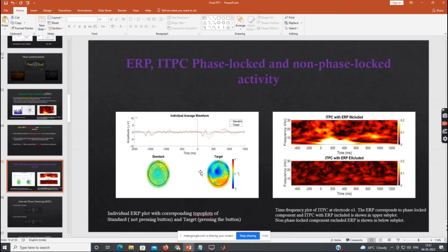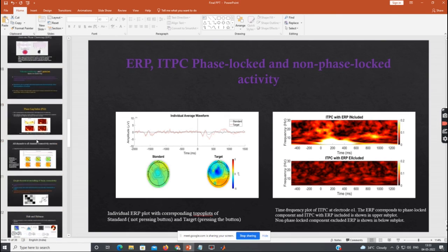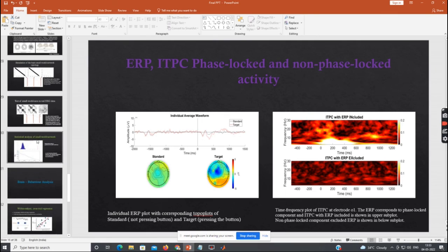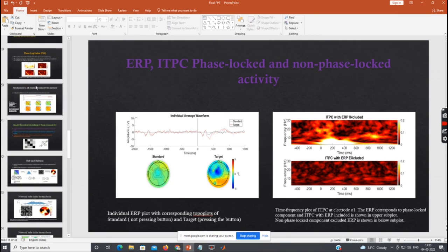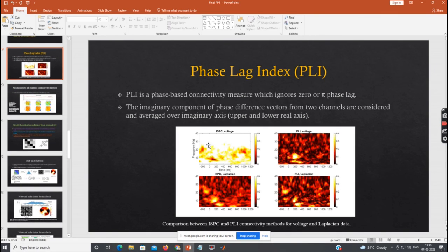Suppose, sir, if we have simultaneous fMRI data, then can I conclude more from the signal? Is it possible? It can be possible using several filters. For this, I have used this Laplacian filter, and we get some good results. This connectivity method is very much contaminated with volume conduction noise, because it shows very high connectivity between these two after this 30 to 40 hertz limit, but actually it is not.